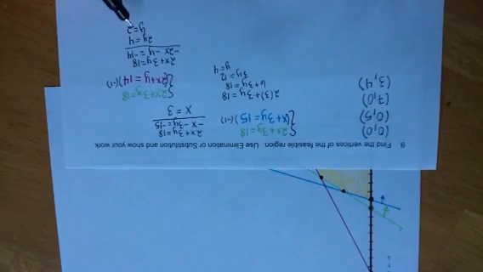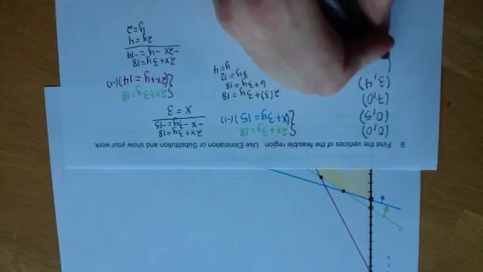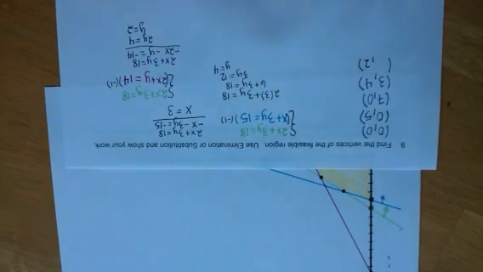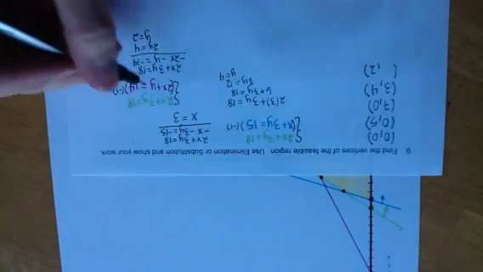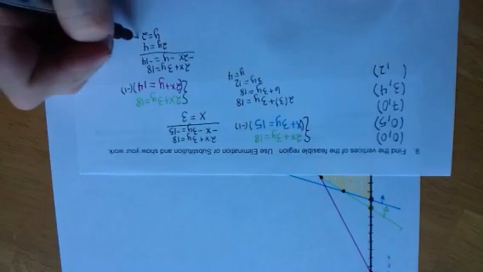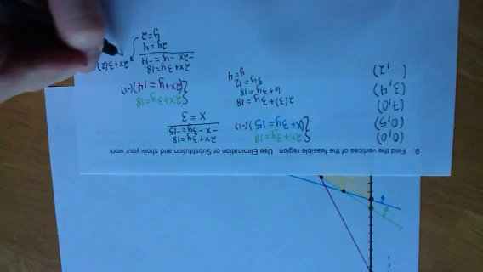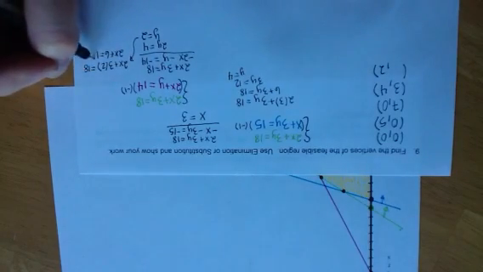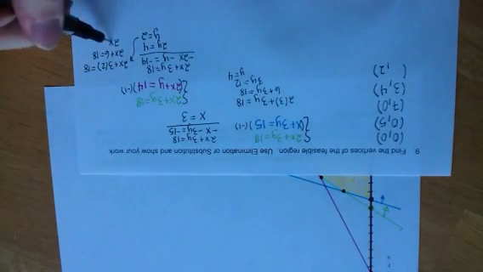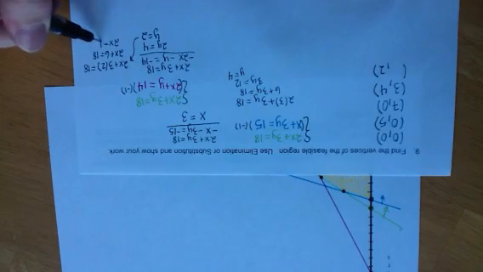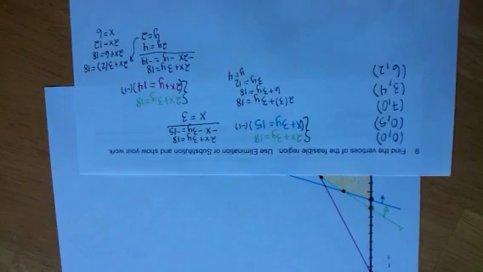So I have the ordered pair 2 for y, so something comma 2, and I can substitute that back in to give me 2x plus 3 times 2 equals 18. So 2x plus 6 is 18. So 2x is 12, which means x is 6. So 6, 2 is that other vertex.